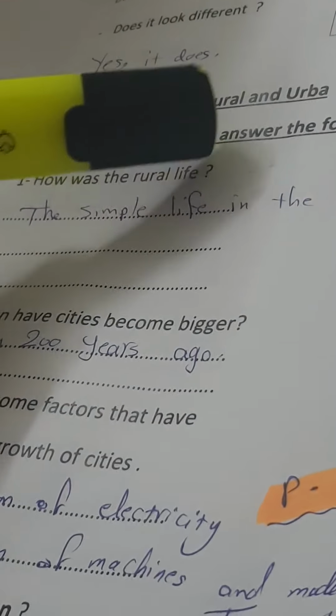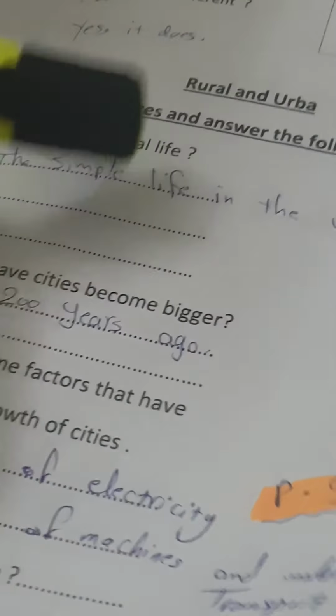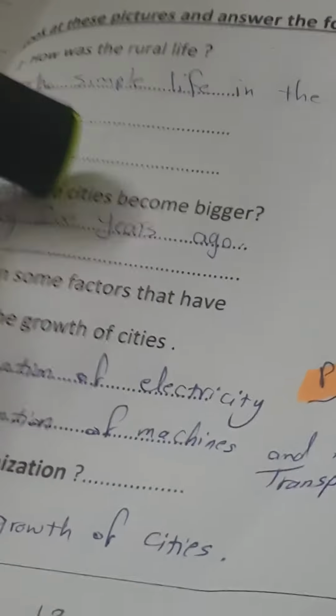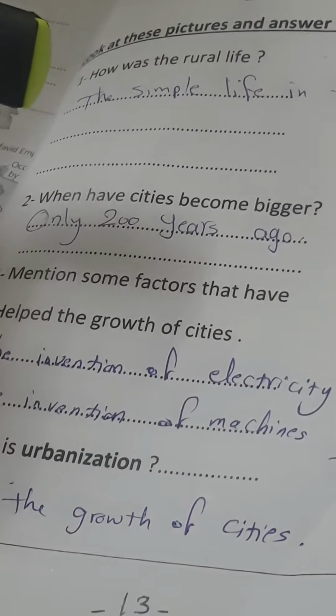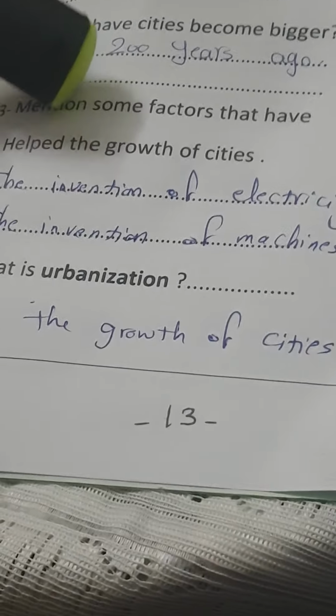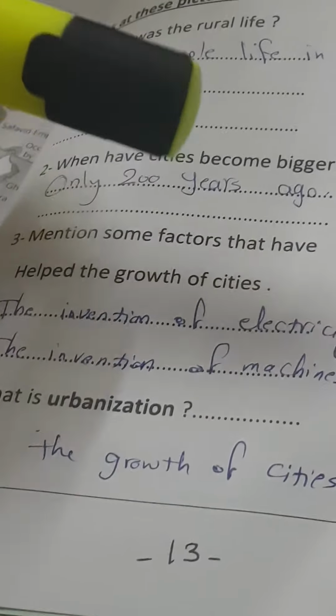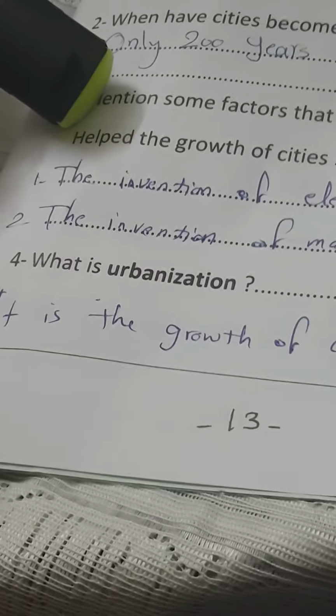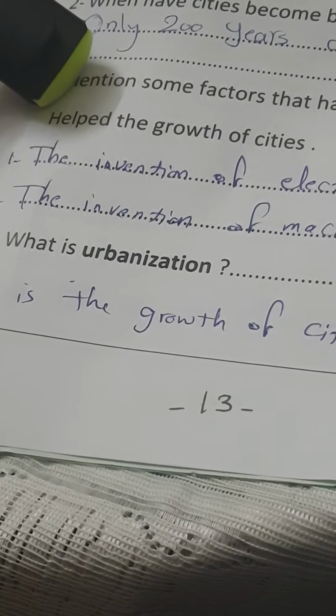How was the rural life? It was the simple life of the village. The simple life in the village, or the simple life of the village, this is the rural life. Two, when have cities become bigger? Cities started to become bigger only 200 years ago. Here, mention or say some factors, some reasons that have helped the growth of cities. That was an essay question in the homework for yesterday.